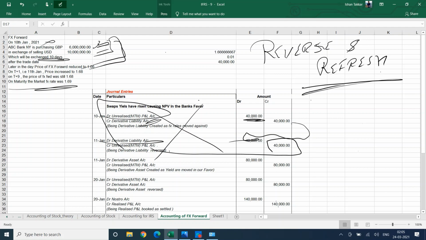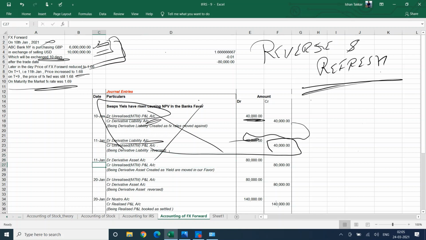Now let's see what is the price of this trade on the next date. On 11th January, it increases to 1.68. So now we are in profit. So what is our price now? Let's see. What is our profit? So we have a profit of 80,000. So now this contract is an asset.